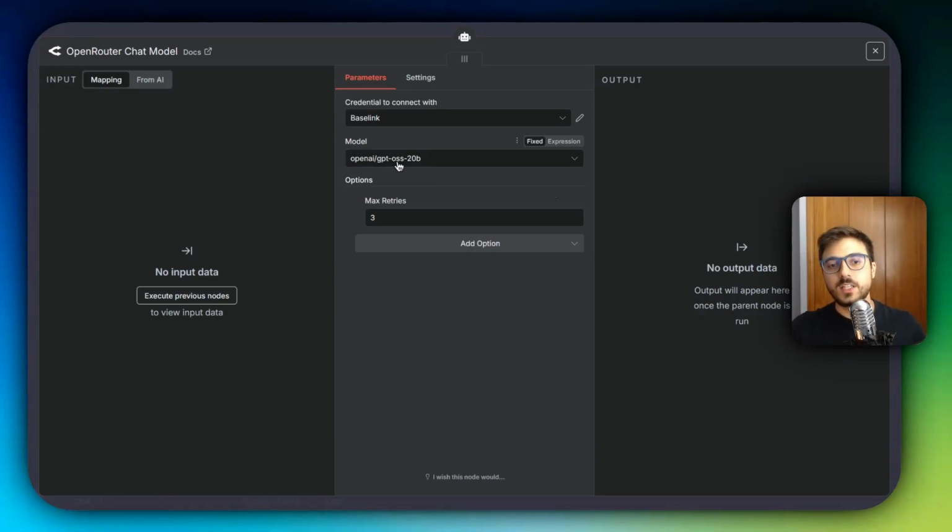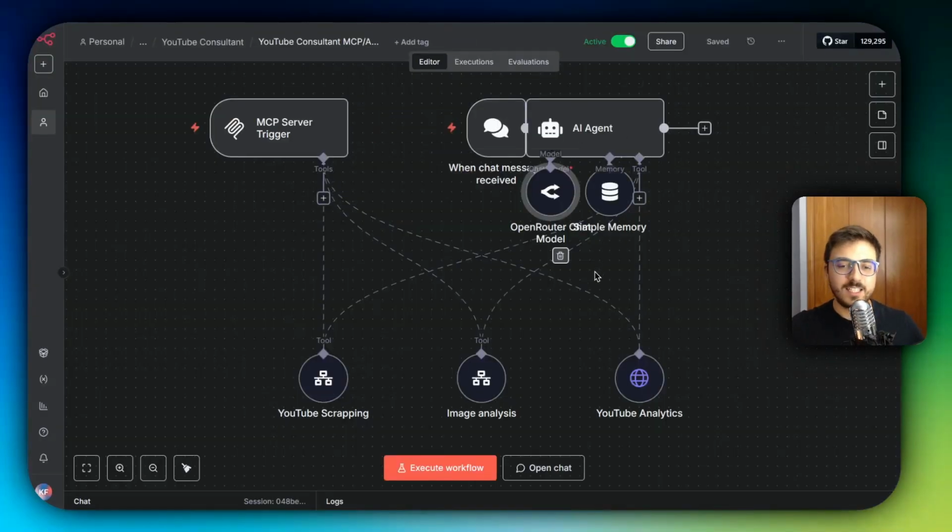I'm using GPT OSS 20B and it's pretty fast. I set it to max retries 3 because, as I've shown you in the demo, sometimes the agent is not capable of executing the tools correctly and it has to retry, and possibly it's going to get it right in the second or third try.